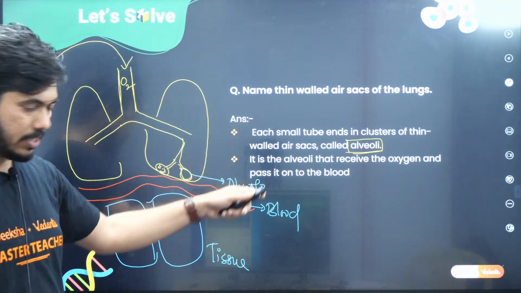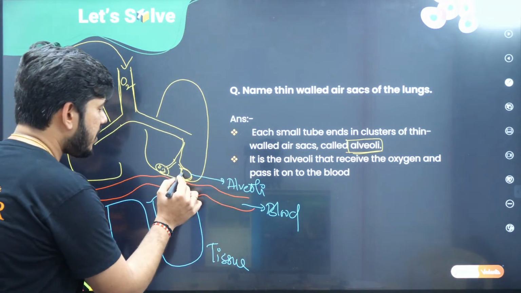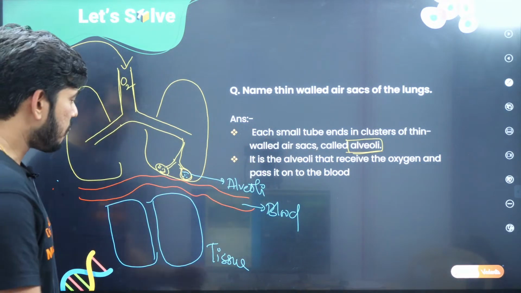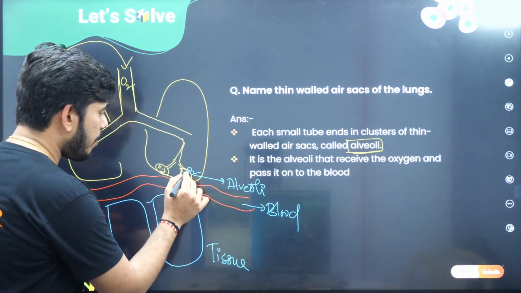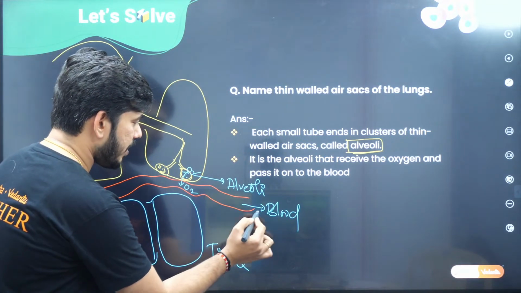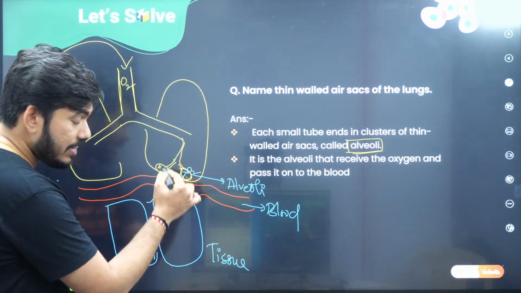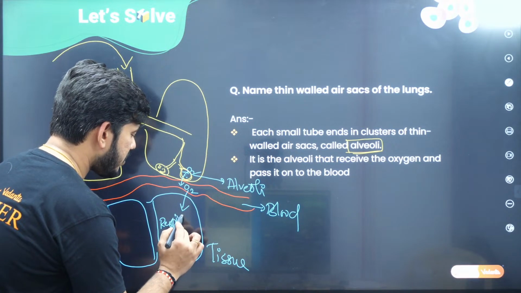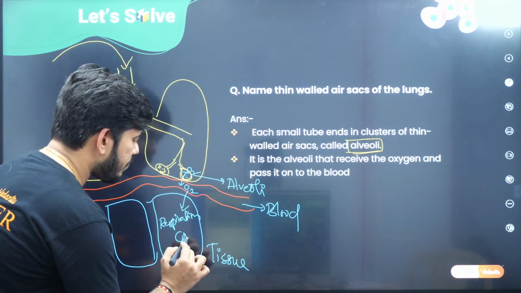I am explaining all the concepts here. Now, whenever the air comes to the sac-like structure, that is the alveoli, the oxygen will be released to the blood. That oxygen will be circulated by the blood and will come to the tissue. Inside the tissue, respiration takes place. We call it cellular respiration. During respiration, there will be a release of carbon dioxide.